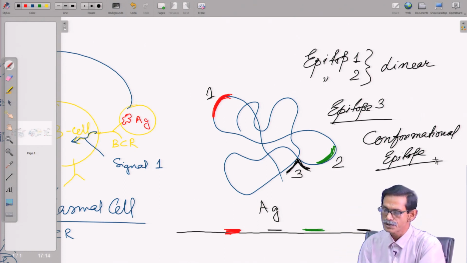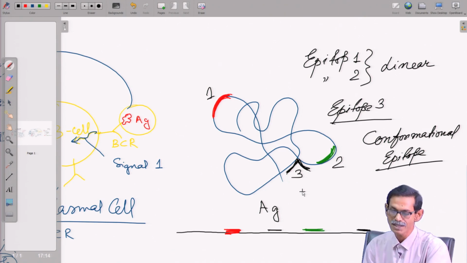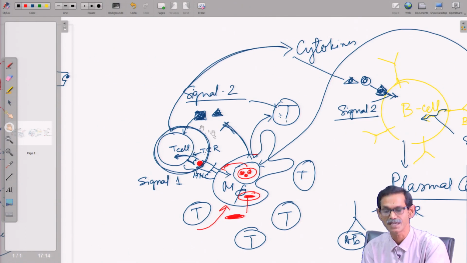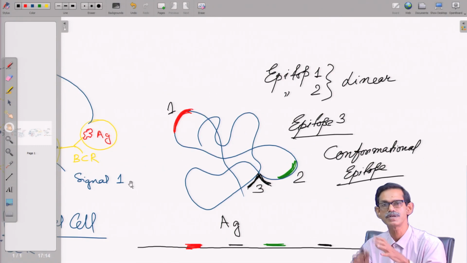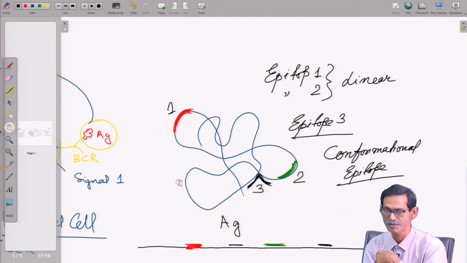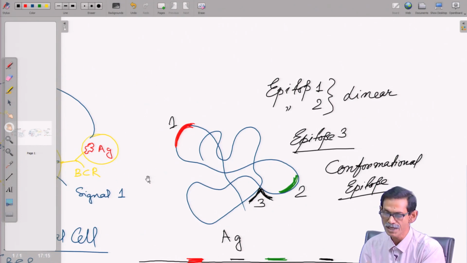Clear? So, now once this is a protein, it is not that only one B cell will produce antibody. Once one T cell is activated, that T cell is present, and in the lymph node there is not only one B cell, there are so many B cells. These will continuously try which can fit, because here the B cell receptor can recognize the whole antigen, you do not need to chop it. So, what is going to happen?